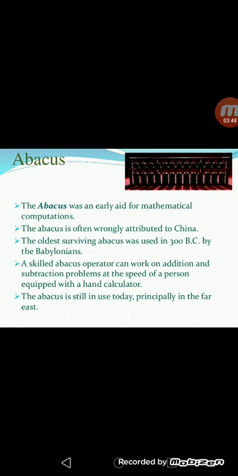For example, if you have more than 20 to 40 cows in your home, how can you identify and count them in the olden days? Yes, they were using stones, pebbles, sticks. Then the Chinese found one machine, that is the abacus. The oldest surviving abacus was used in 300 BC by Babylonians.